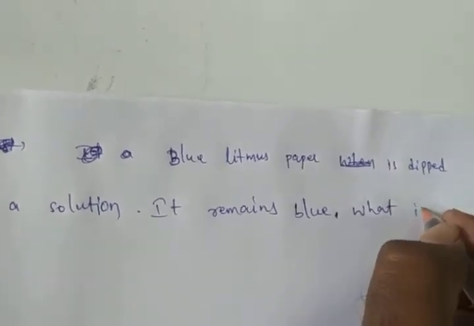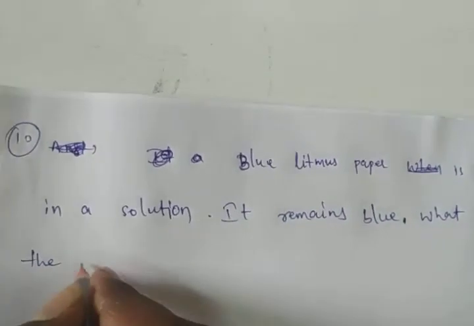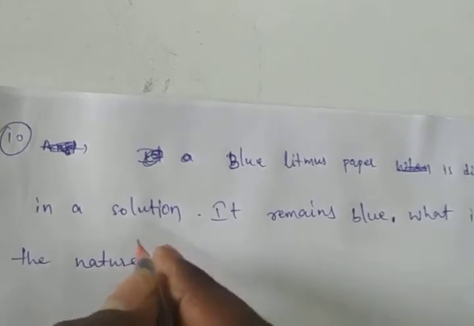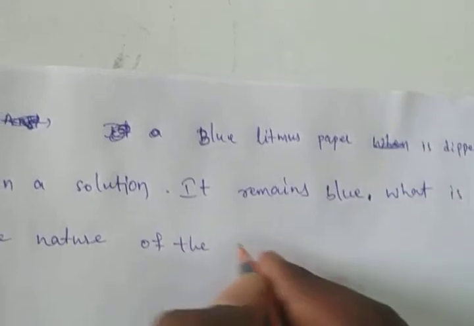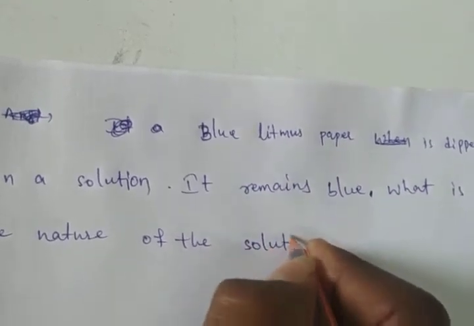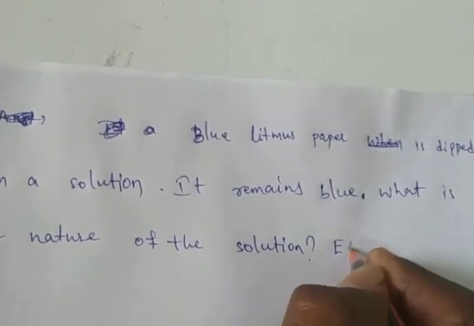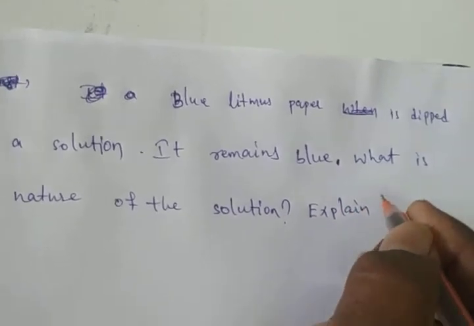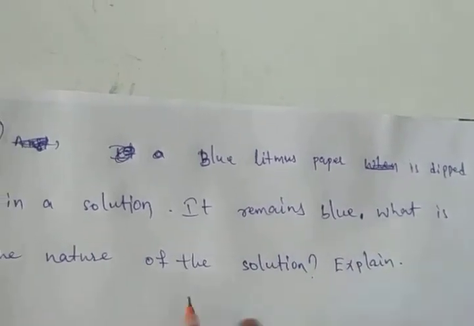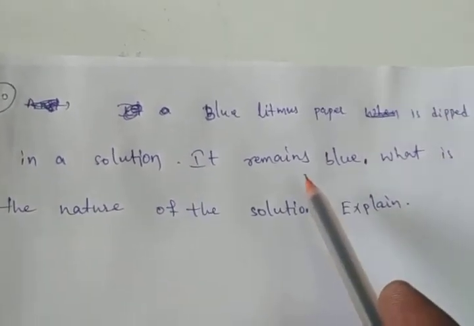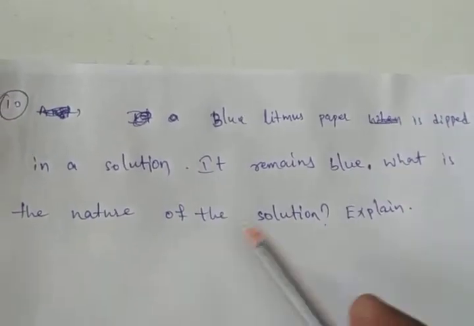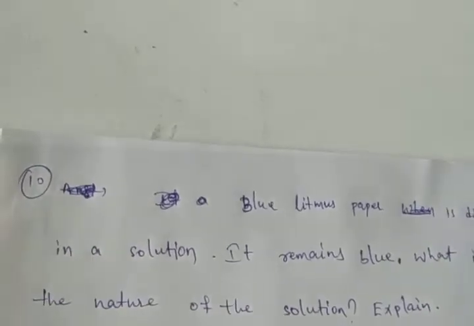What is the nature of the solution? Explain. Okay, this is the question. Blue litmus paper is dipped in a solution, it remains blue. What is the nature of the solution? Explain. Here the answer is,